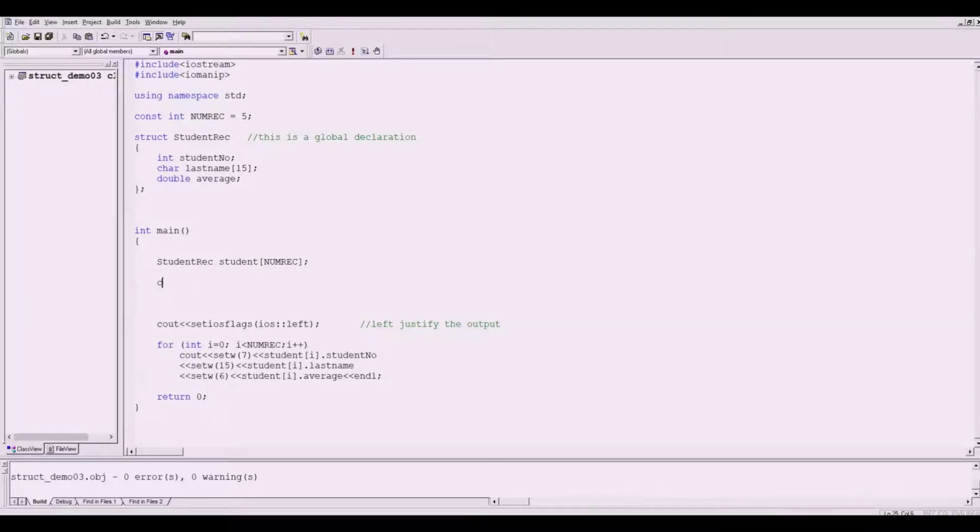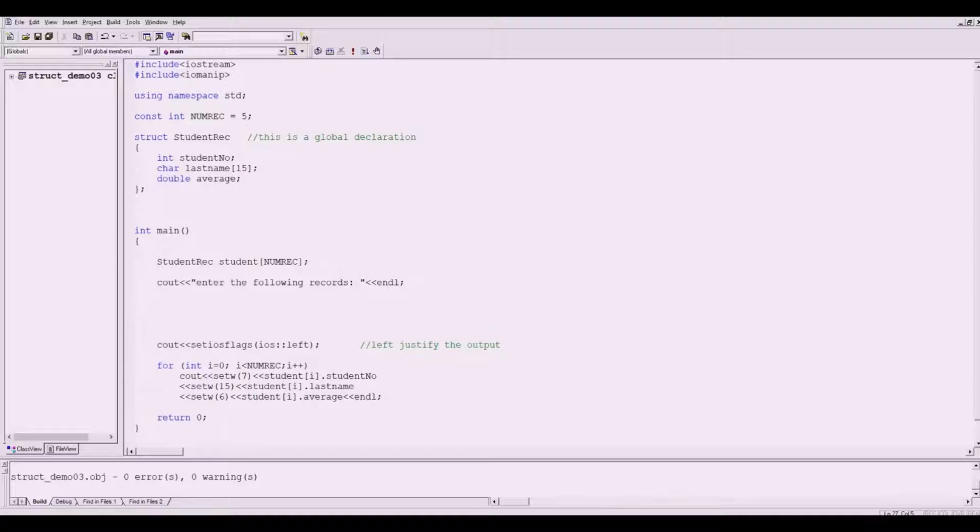So cout, you'll have here, say, enter the following records. And then next line. Since we will be asking 5 records from the user, we're going to use a for loop again.